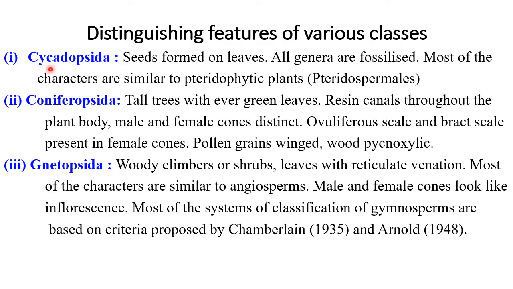First class Cycadopsida is seeds formed on leaves. All genera are fossilized. Most of the characters are similar to pteridophytic plants.